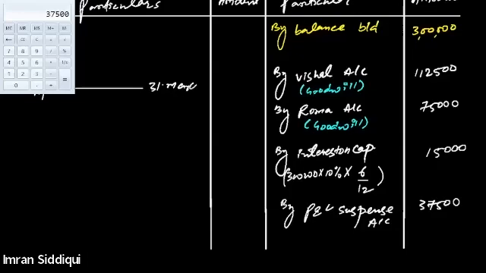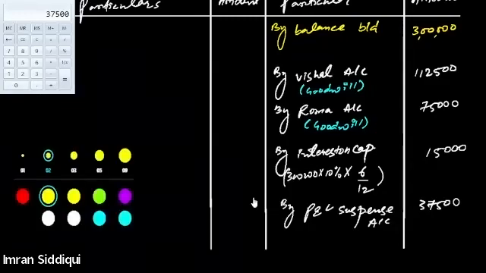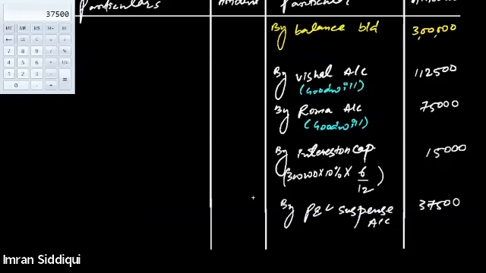If the partner dies on 31st of March, then we will debit the P&L appropriation account. Otherwise, if a partner dies anywhere within the accounting year, we will debit the P&L suspense account. Understood, sir.